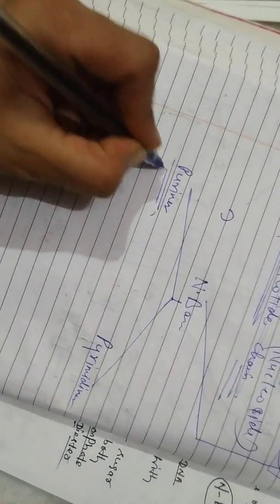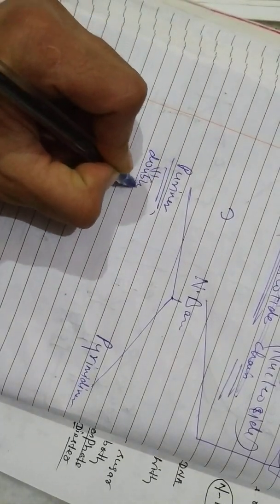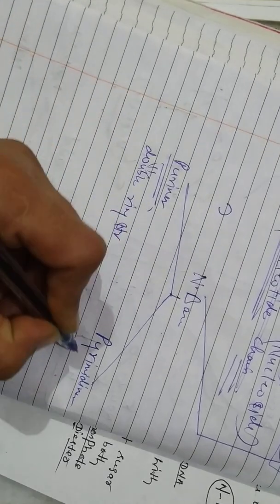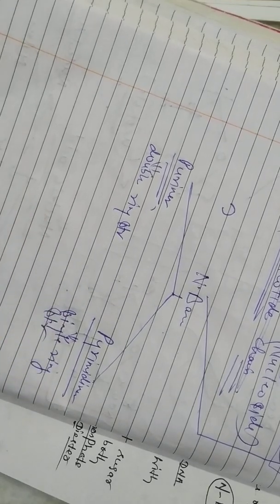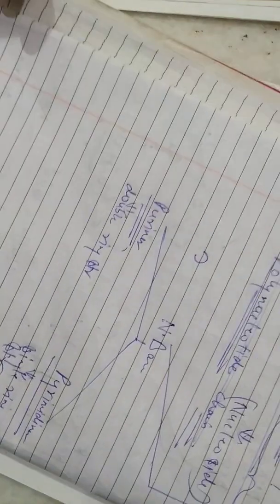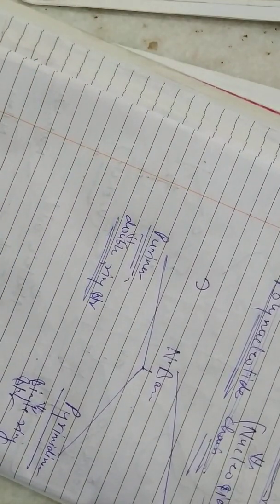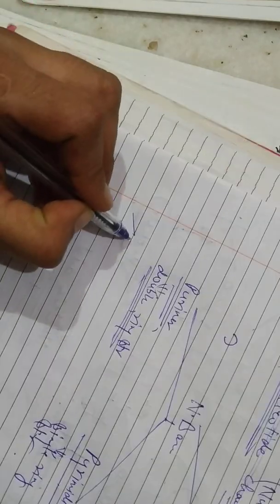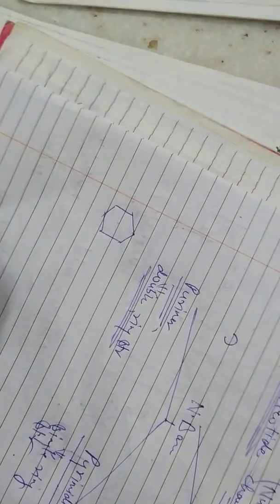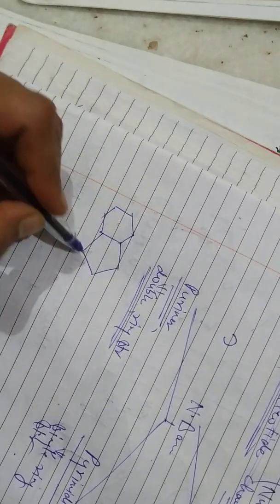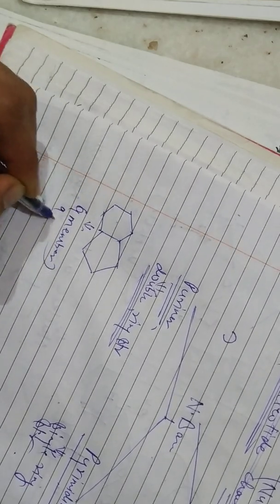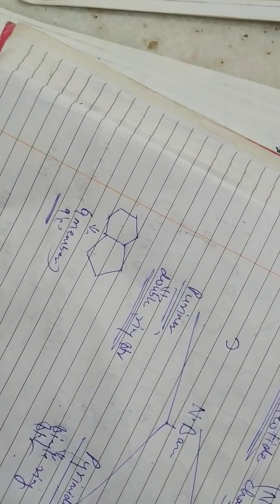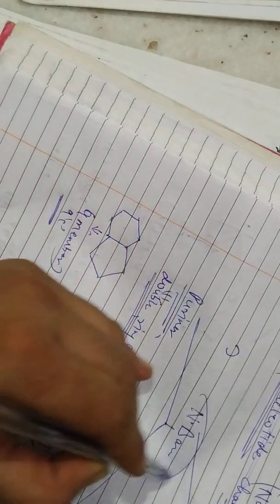Purines are your double ring structures. Pyrimidines are your single ring structures. When you talk about the purine ring structure, that is a double ring structure. Now check out how the double ring structure is formed. This is one ring. This is your double ring. In total you have a 9-member ring structure, that is, 9 atoms are present to form your ring structure. We call it a nitrogenous base.